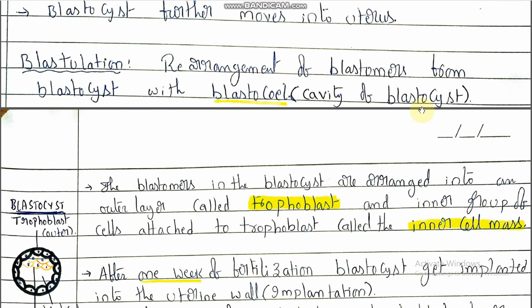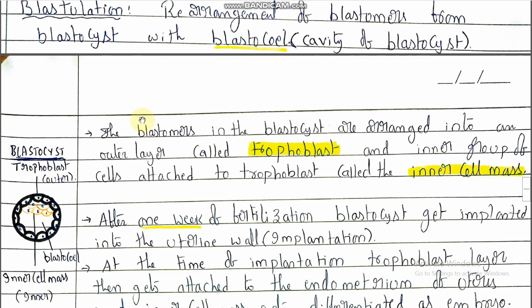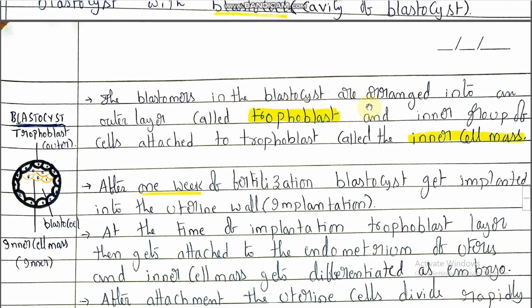The space present inside the blastocyst is called the blastocoel. Right? Okay. The blastomeres in the blastocyst are arranged into an outer layer called the trophoblast, and an inner group of cells attached to the trophoblast called the inner cell mass. So what is the structure of the blastocyst? The blastocyst, see here, the blastocyst